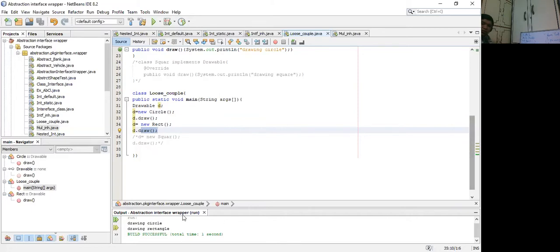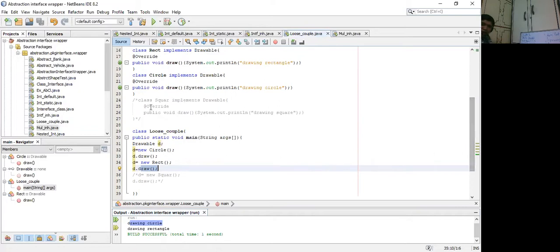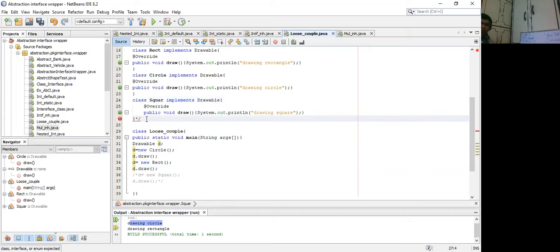So what are the outputs that we are getting? Drawing circle and drawing rectangle. Since we have called the draw method of Circle first, therefore "drawing circle" has printed first in the first line. Next comes "drawing rectangle". So what happens if I add another shape here? I'm adding the shape Square. So class Square implements Drawable, and it is overriding the abstract method draw.